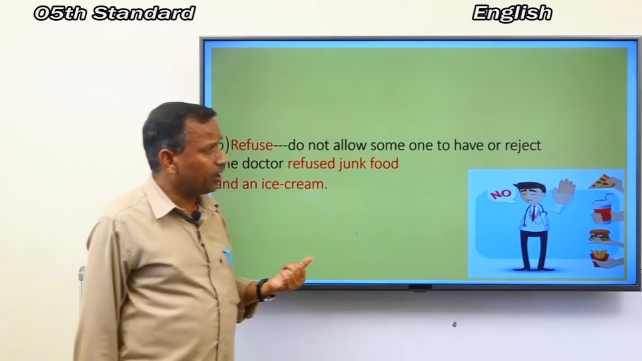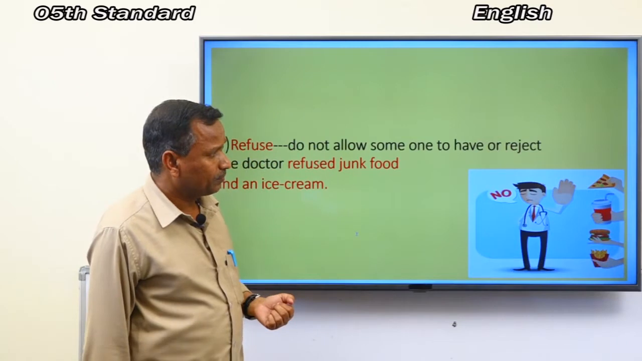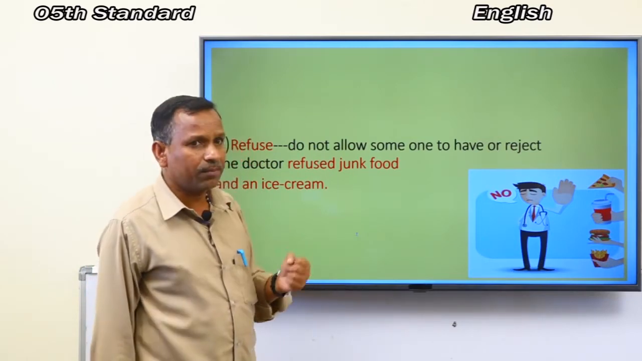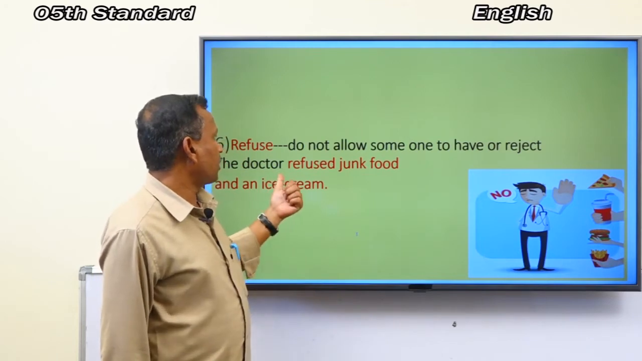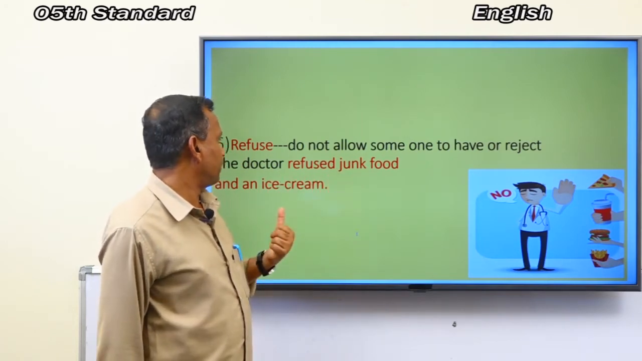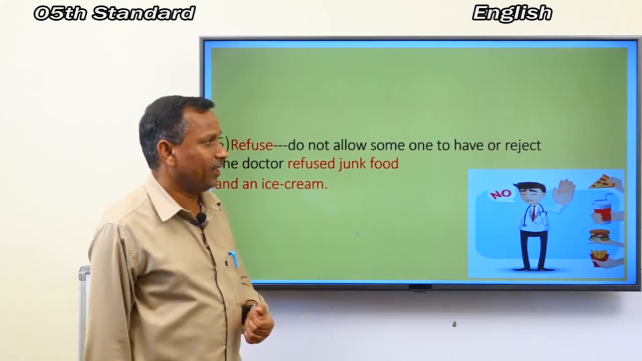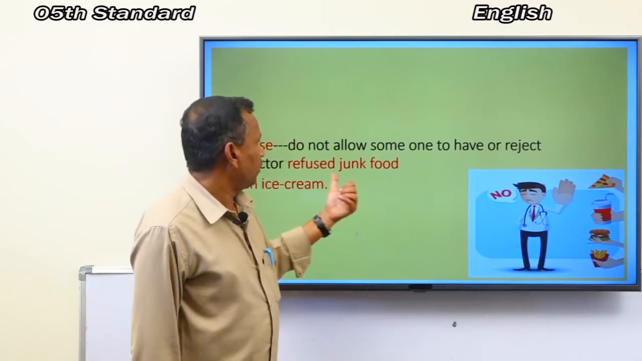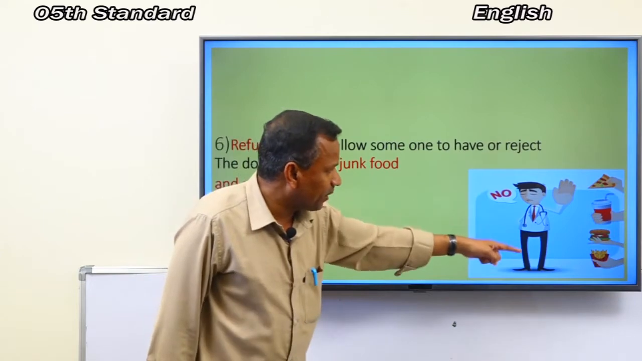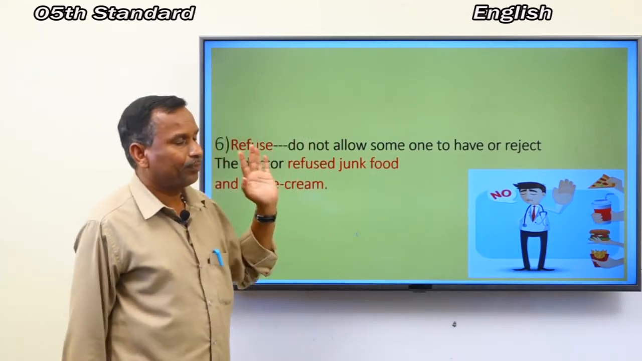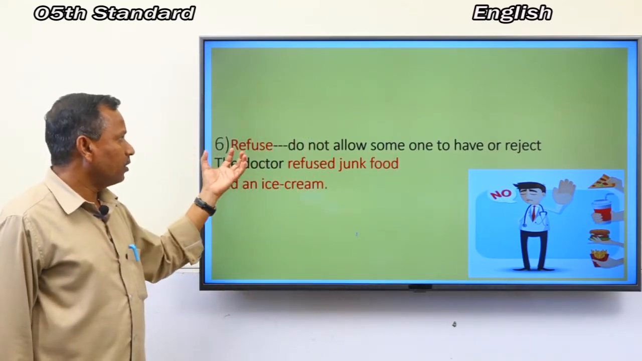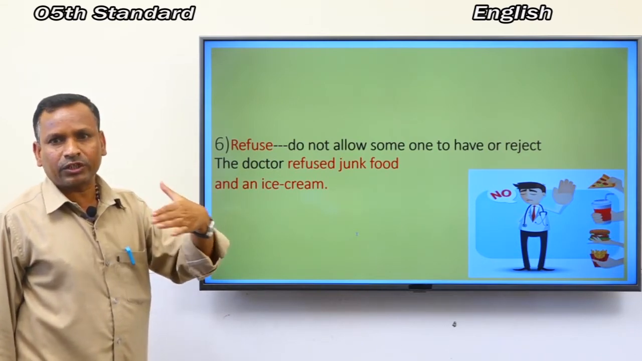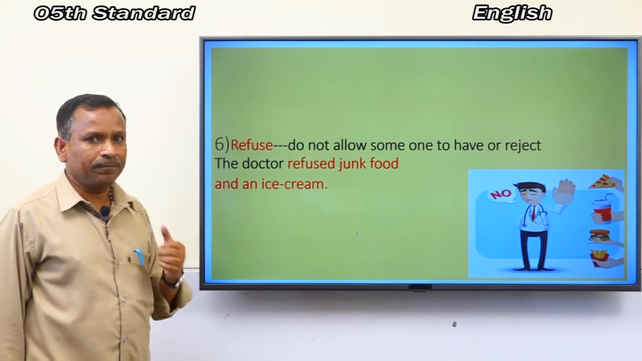Look at the picture here. There is a doctor. What is he doing here? He refused. For what purpose? The doctor refused junk food and ice cream. Look at here. This is about refuse. Did you understand? Shall I move to the next word? Okay.